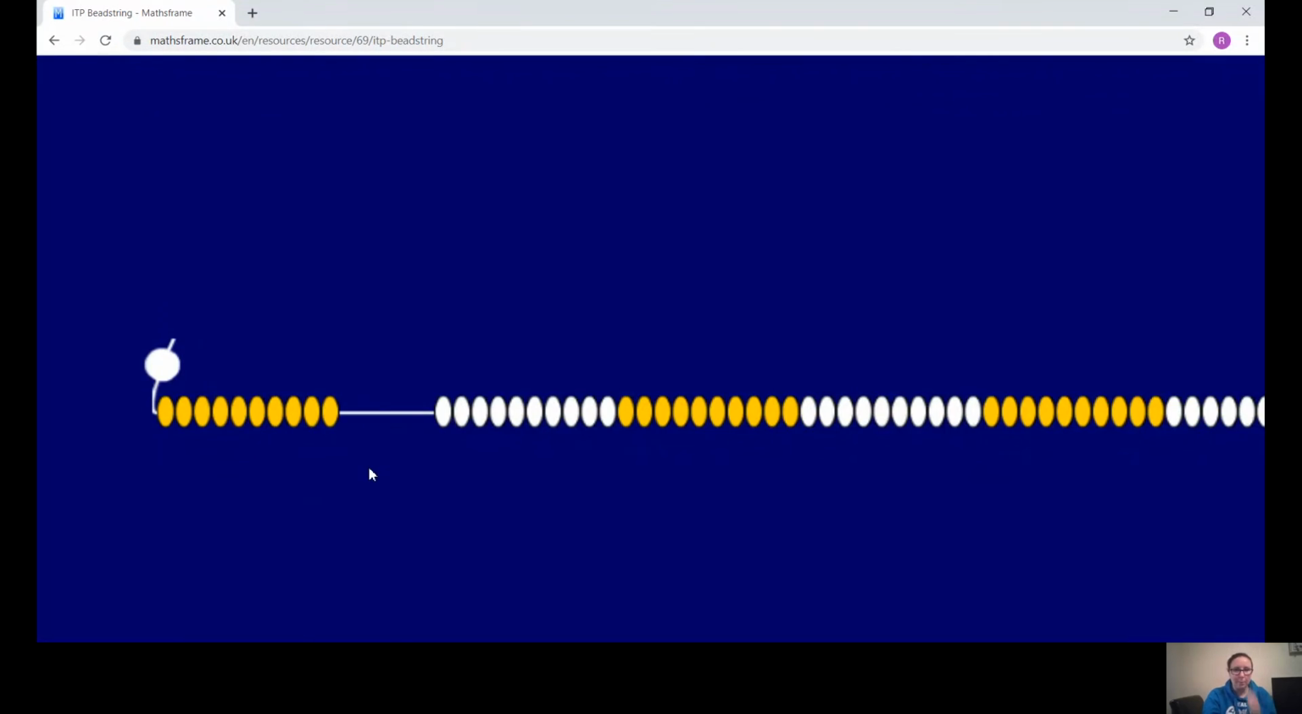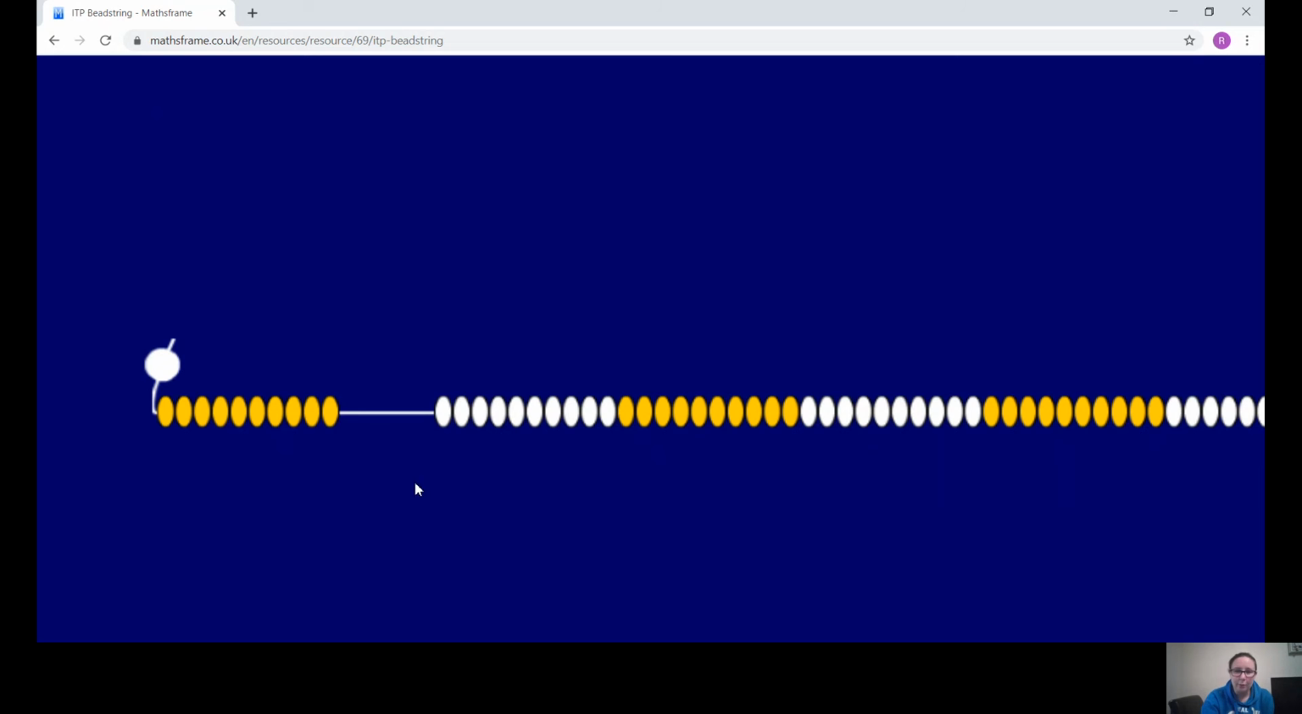So you should be able to see my number line here. Now, it's a different one to you normally use because we need more beads on it. So the first set here of yellow beads, that is 10. Let's check them. Let's count together. 1, 2, 3, 4, 5, 6, 7, 8, 9, 10.